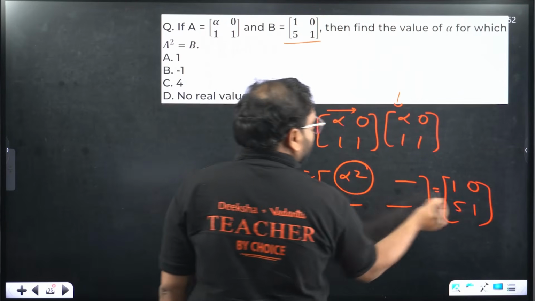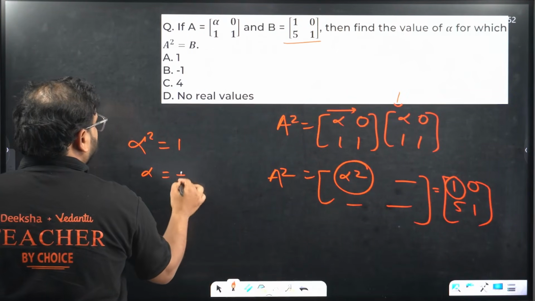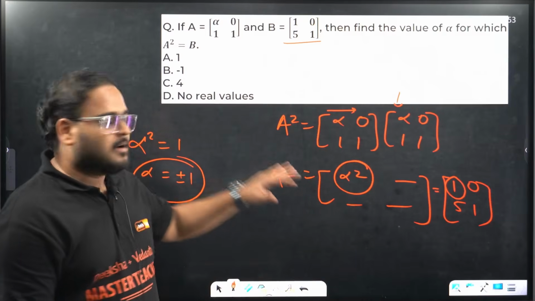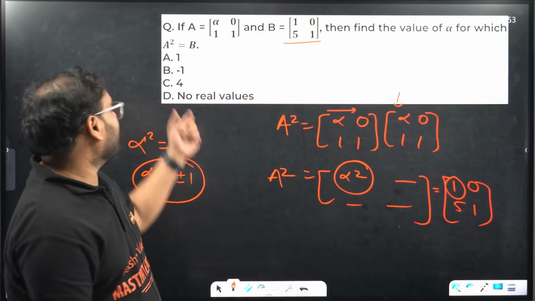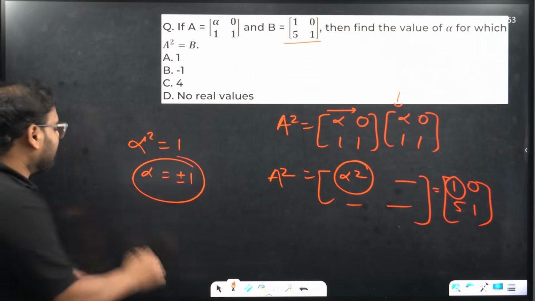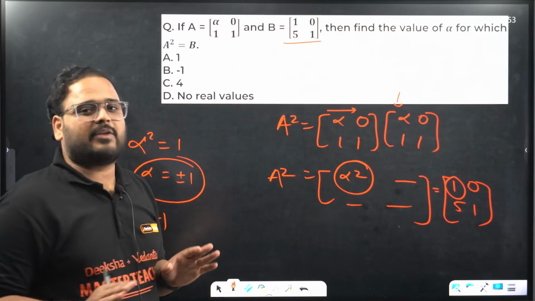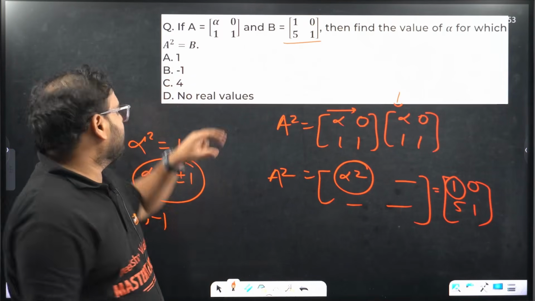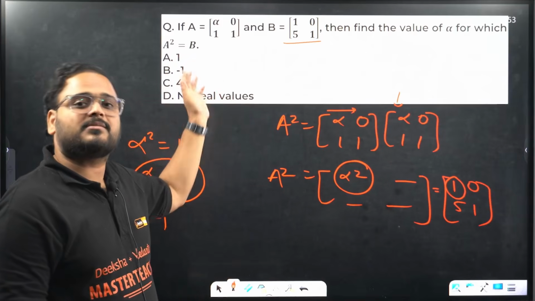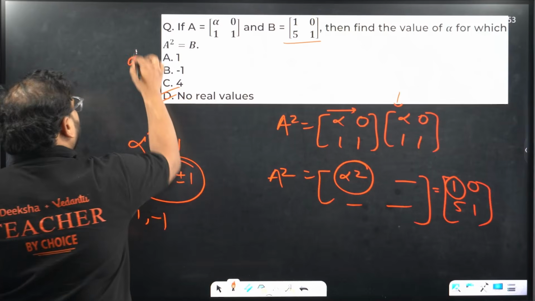So just check this out. Alpha square equals to 1. But alpha is what? Plus minus 1. Achha, one more thing is there. In this case, usually this works, but in this question it does not work. Because you have an option which is saying no real values, and you are getting two answers for this. It means alpha can be 1 also or minus 1 also. Now think about it. In an MCQ with a single correct choice, can you take option A and B both? No. Unless you have been given an option like all of the above, or option A and B both. So usually the answer will come as option D.